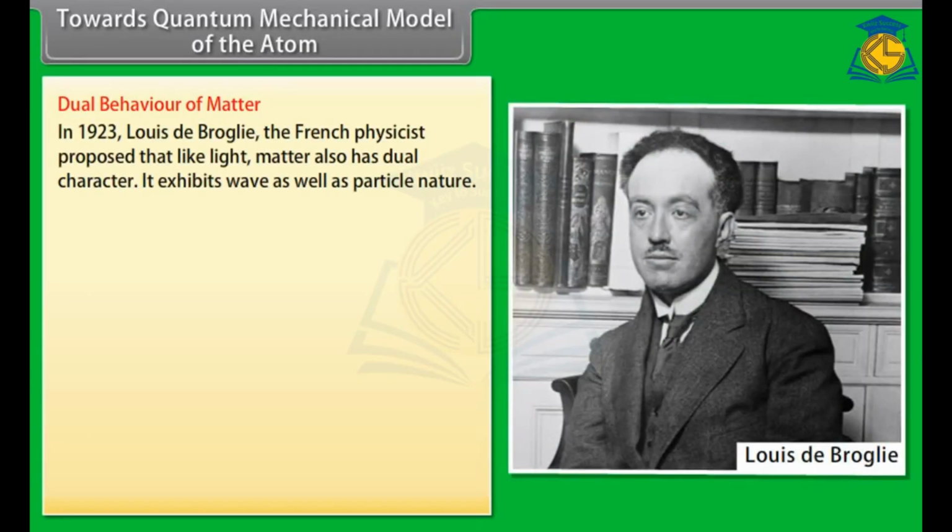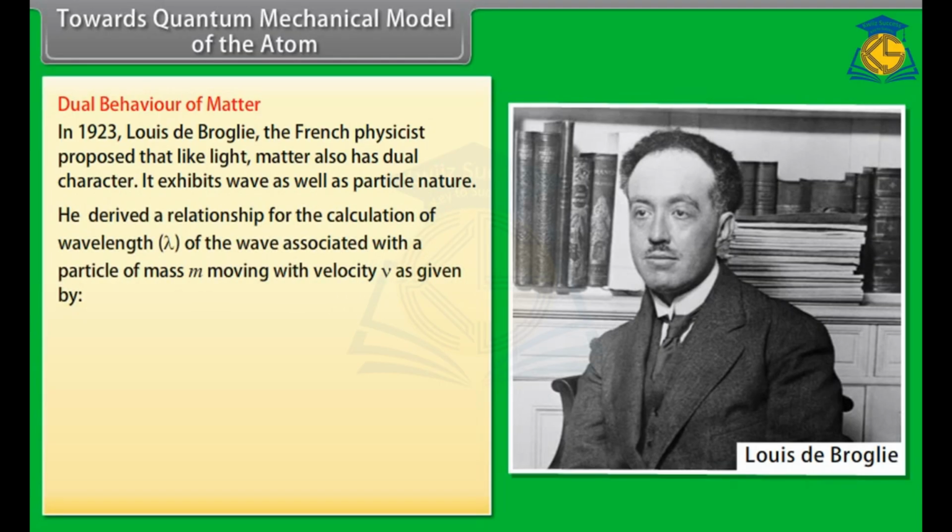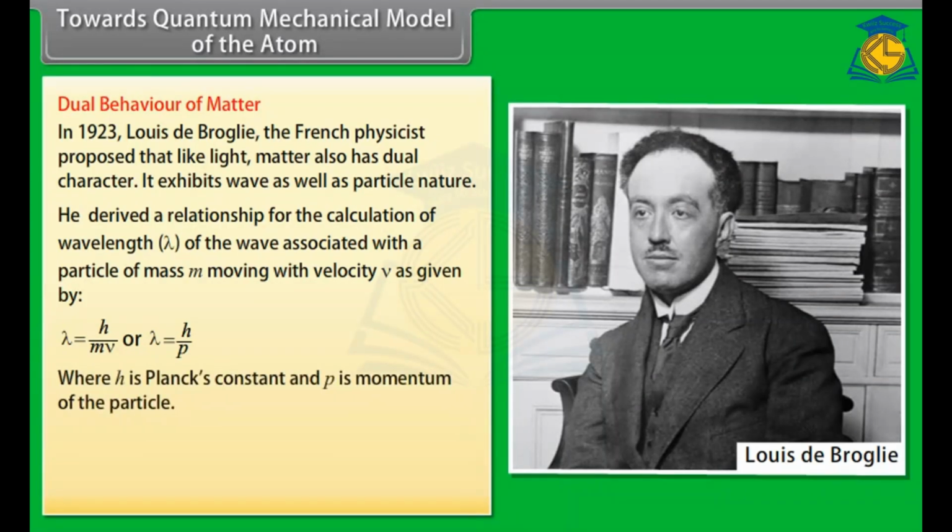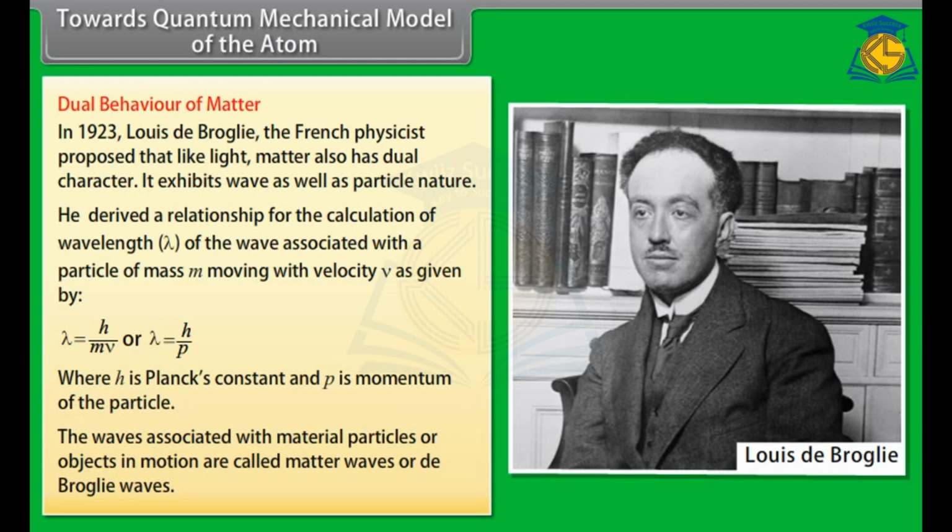Dual behavior of matter. In 1923, Louis de Broglie, the French physicist, proposed that like light, matter also has dual character. It exhibits wave as well as particle nature. He derived a relationship for the calculation of wavelength lambda of the wave associated with a particle of mass m moving with velocity v, given by lambda is equal to h by mv, or lambda is equal to h by p, where h is Planck's constant and p is the momentum of the particle. The waves associated with material particles or objects in motion are called matter waves or de Broglie waves.